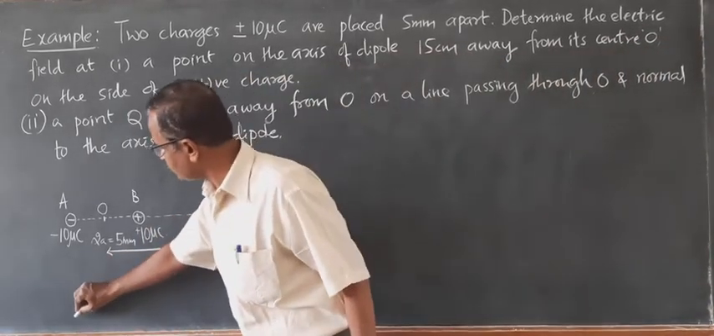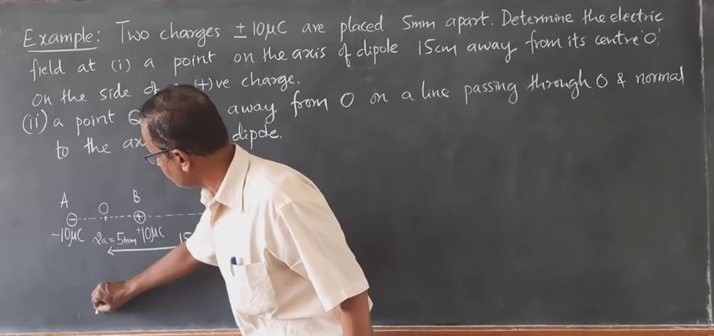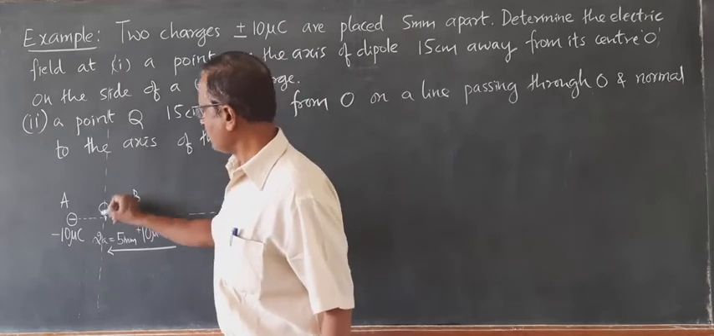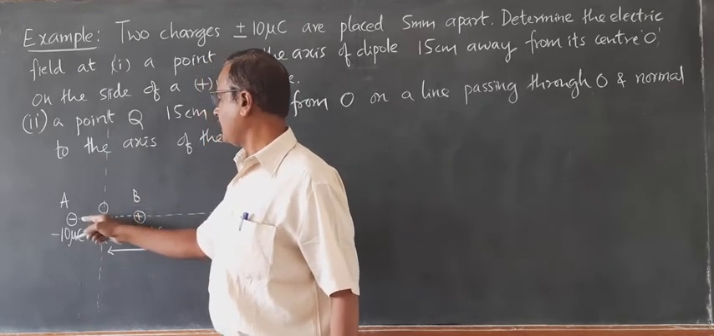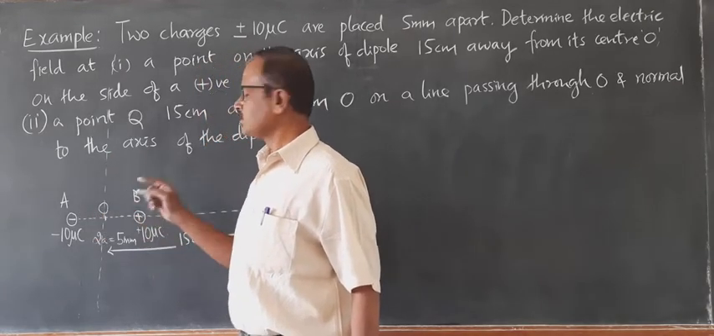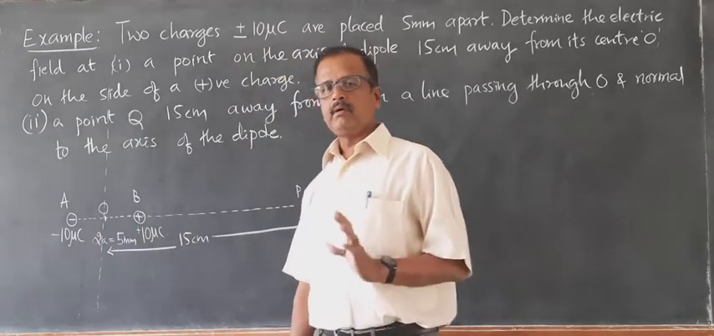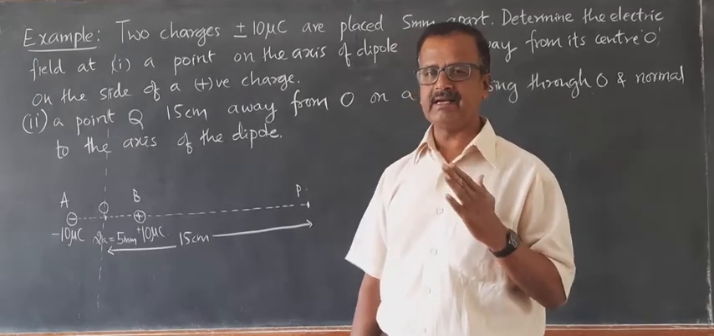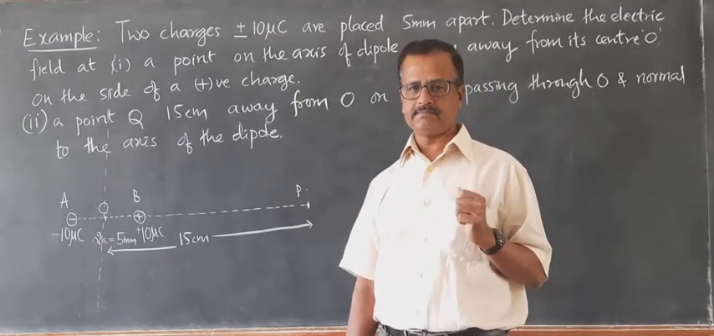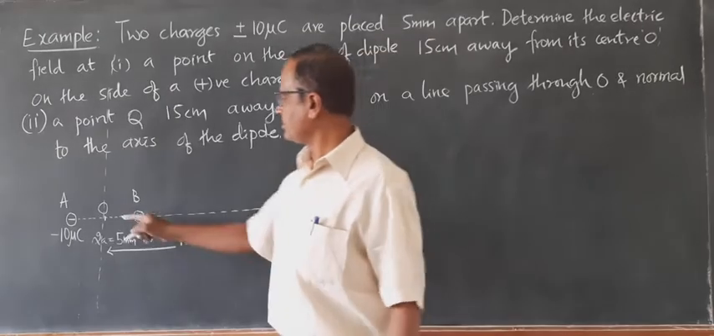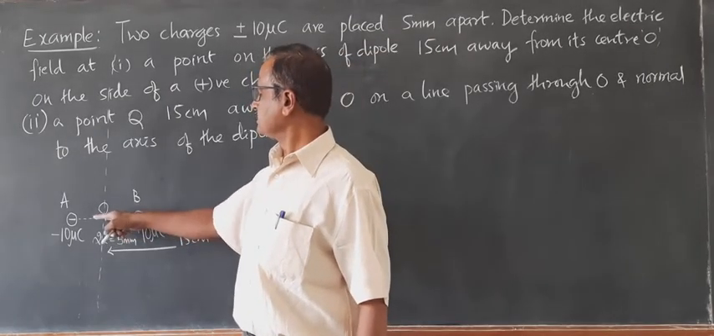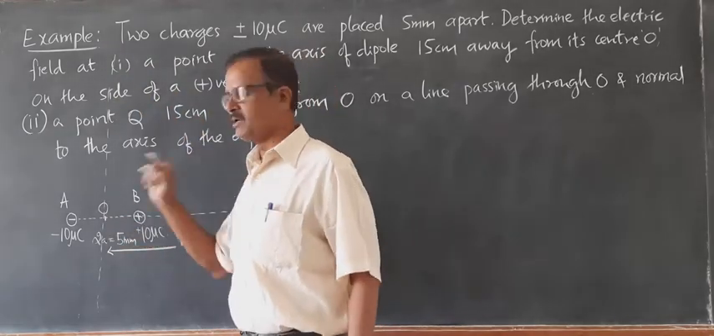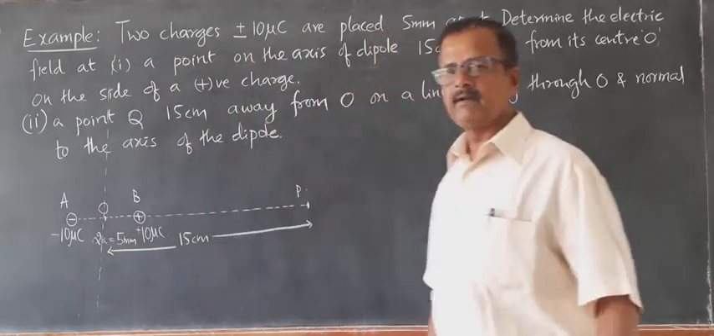Normal to the axis of the dipole means you have to draw a perpendicular, a line perpendicular to the axis of the dipole that bisects the dipole into two halves. That line is called the equatorial line. So you are required to find the electric field due to this dipole on the equatorial line at a distance, again, 15 cm from the midpoint. That is the second problem.